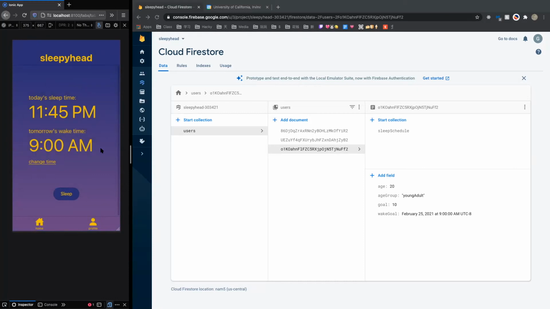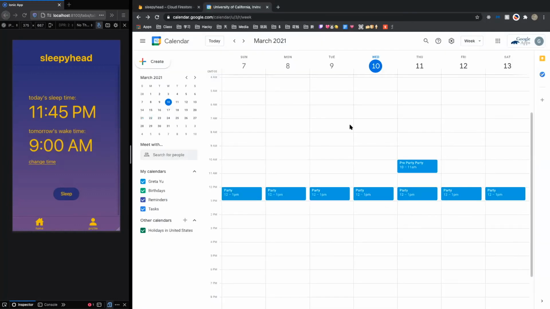You may have noticed that all our times had a wake time of 9 a.m. This is because the first calendar event, for myself, is at 10 tomorrow. And we have left an hour for me to get ready.